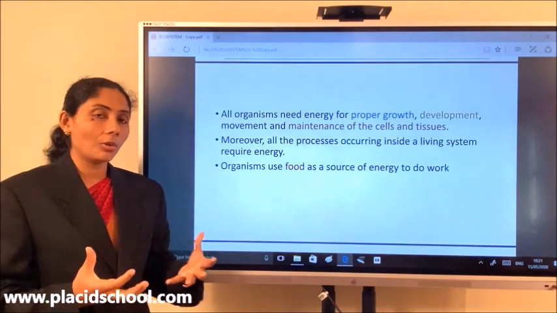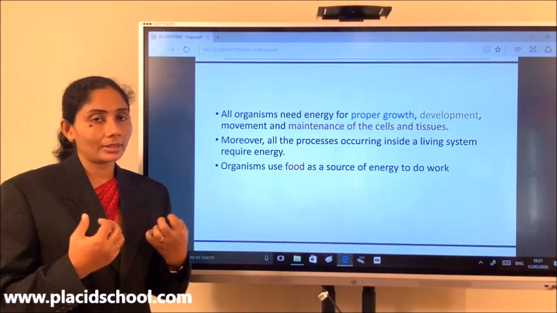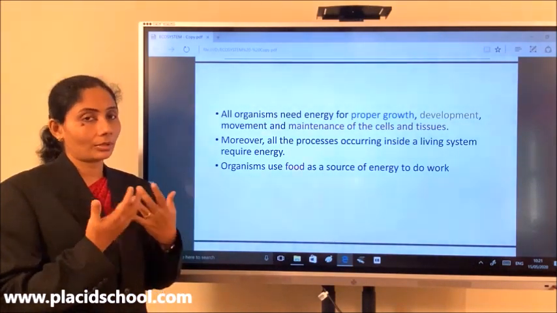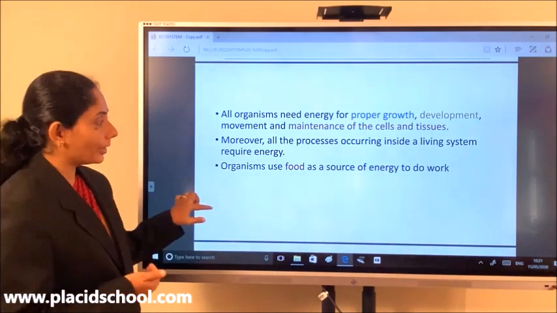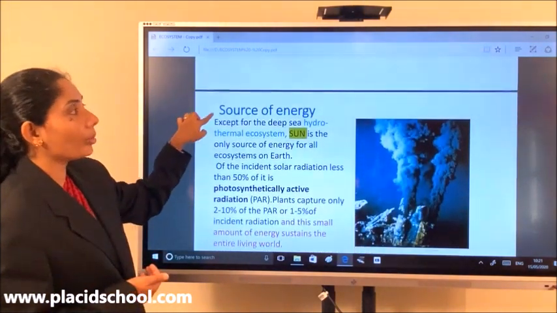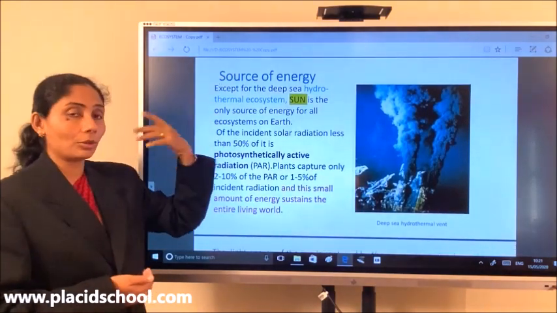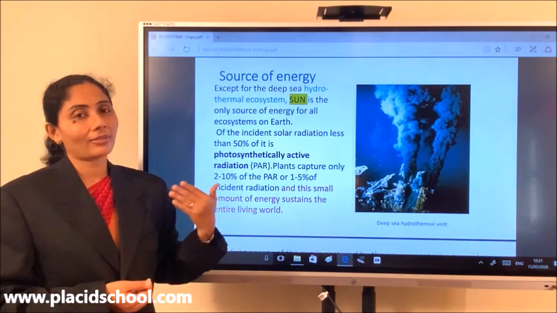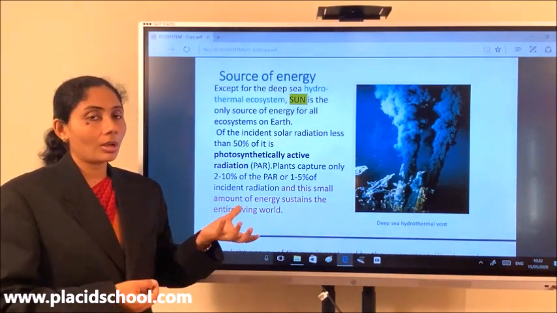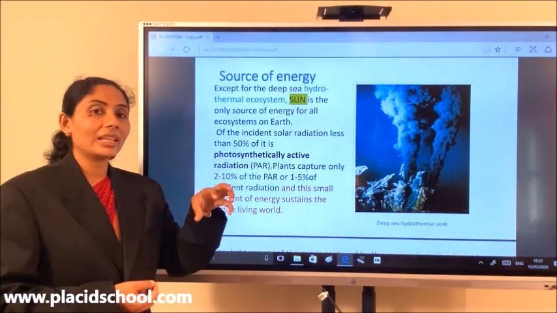And how do we get this energy? You know that we acquire this energy through food. So food is the source of energy for us. But first we need to understand how this food is prepared. We are not preparing the food. The organisms that prepare this food are the plants, and that is why they are referred to as the producers, because they make this food. So by making this food, the food is storing the energy.